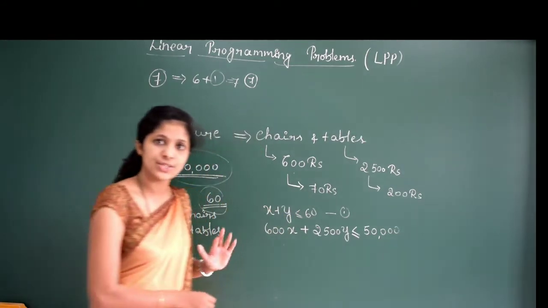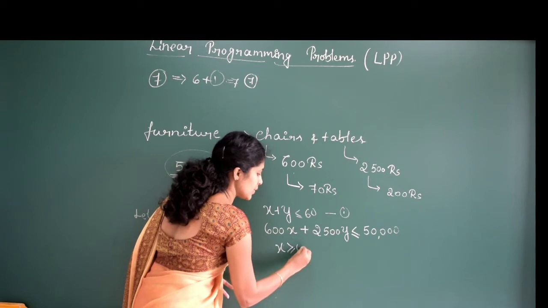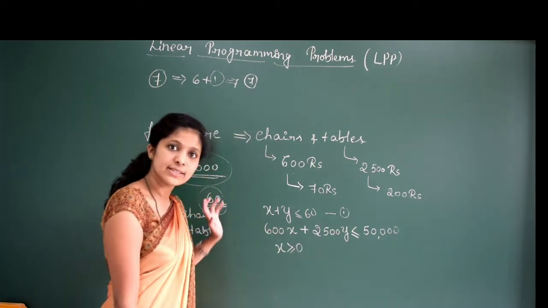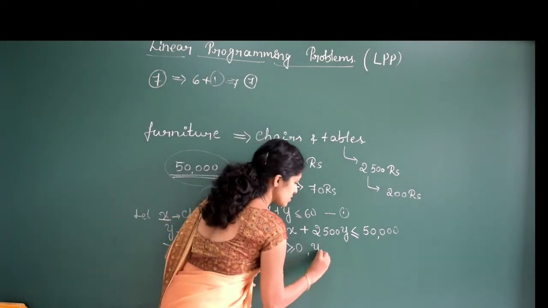These are the two equations. And another condition, the x value should be greater than or equal to 0, right? x is the number of chairs. This should be positive or equal to 0. And y is the number of tables.